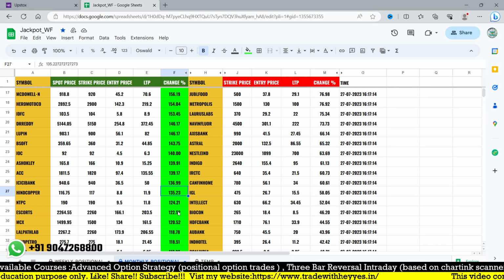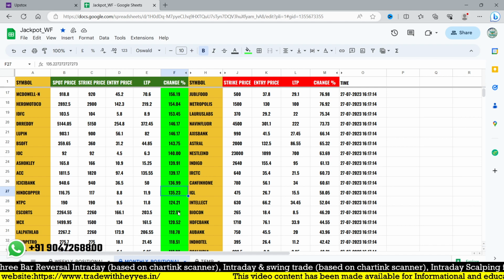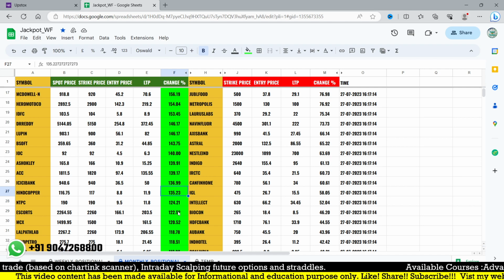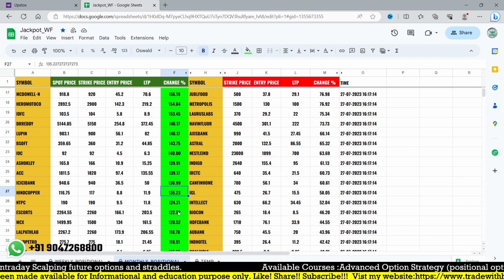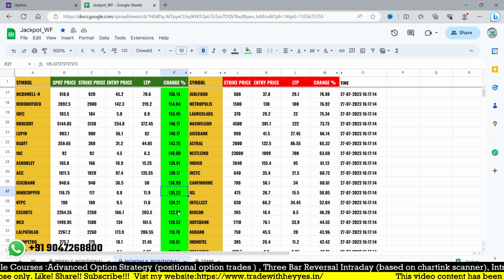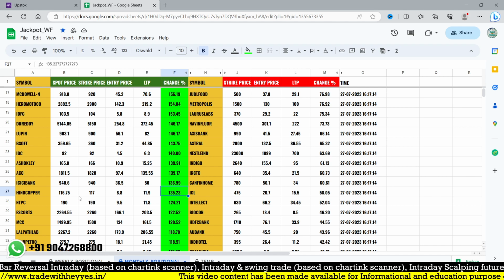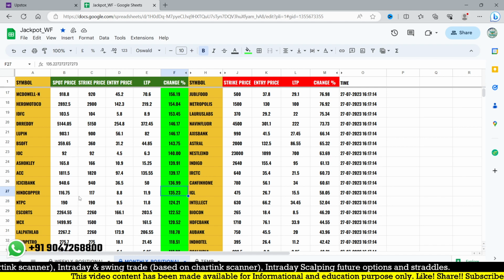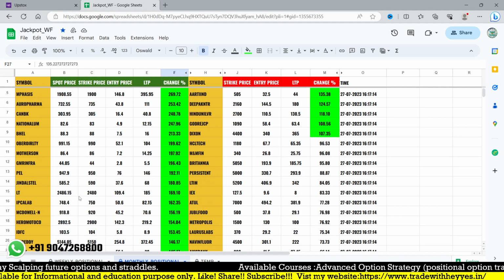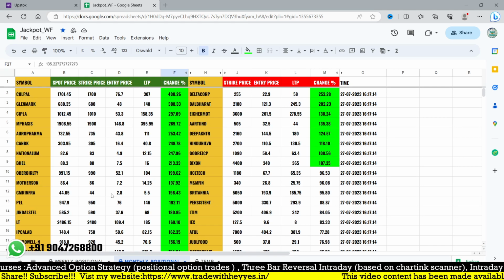All the stocks may not give you the entry, only the stocks which gave you the retracement opportunity. Many stocks opened with a gap up, so we are ignoring some stocks. At least 20 plus stocks triggered our target, and we faced some losses on 4 stocks. One is HDFC Bank on the call side, which triggered a stop loss, and one more, I think NTPC. Kotak Bank, I think, first triggered the stop loss the first time, and the second time it reached the top. On the put side we have 5 to 6 more stocks which gave you the opportunity.